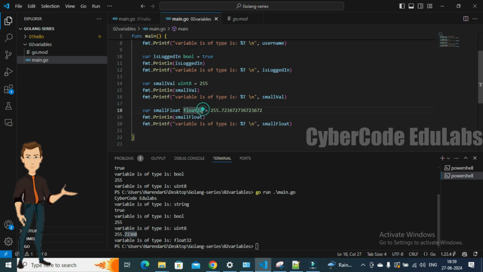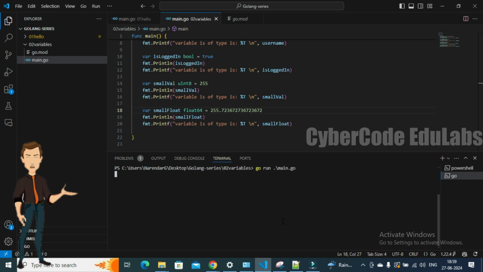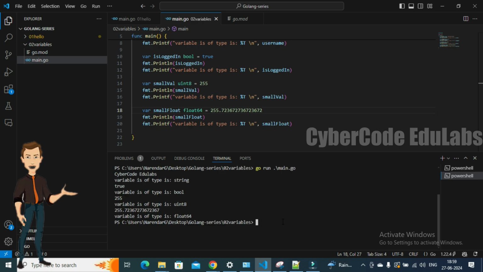So let me change it to 64, save it and again just run. In case of float32 we got only 5 numbers after the decimal. Now if you can see here, we got more values. So in simple terms the precision is extended. In this case I get more precision. So that's all about it.